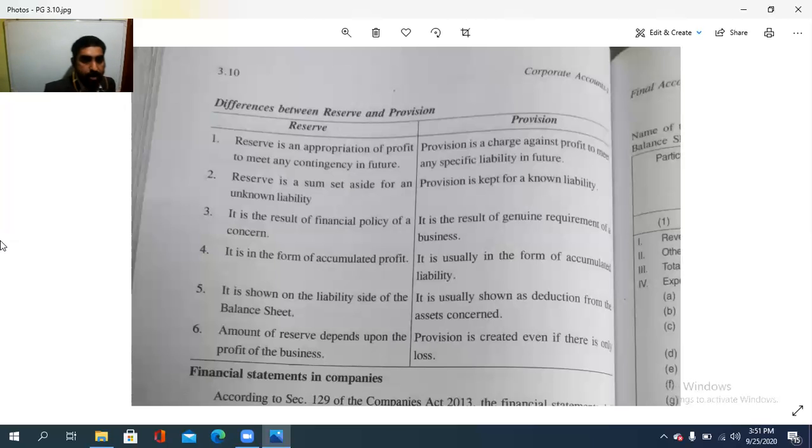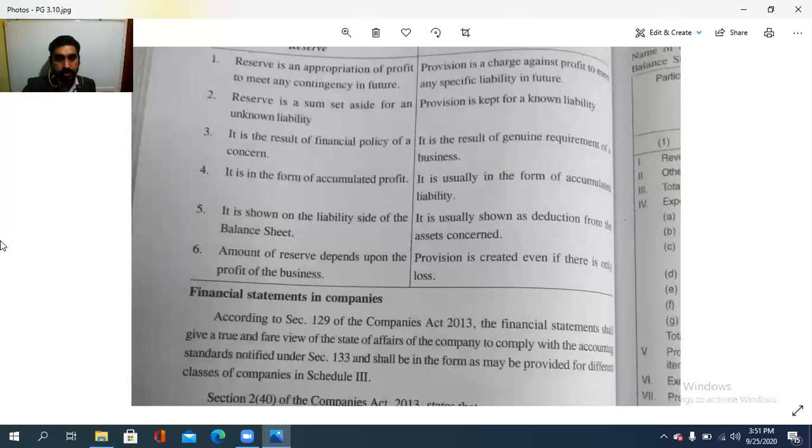sheet. And the amount of reserve depends upon the profit of the business, while provision is created even if there is any loss. So the amount of reserve depends upon the profit of the business, while provision is created even if there is any loss.